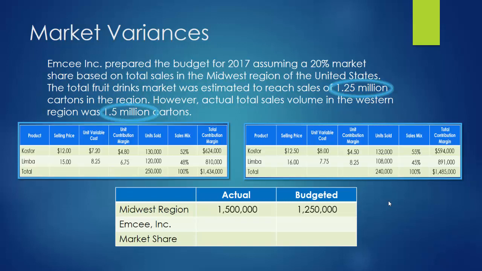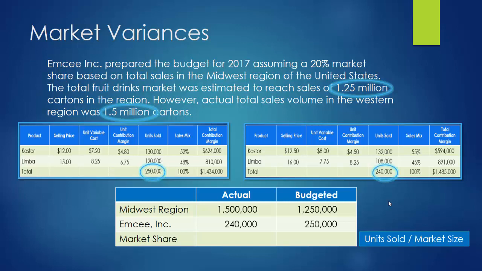Well, our actual sales we found on our actual contribution margin table were 240,000 during the period. But we budgeted to sell 250,000 cartons. If we take the number of units that we sold and divide it by the market size, we figure out what portion of the market we had a share of.